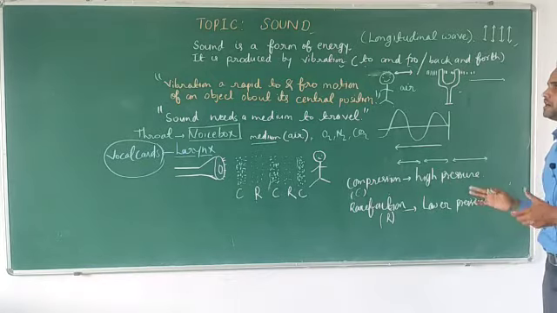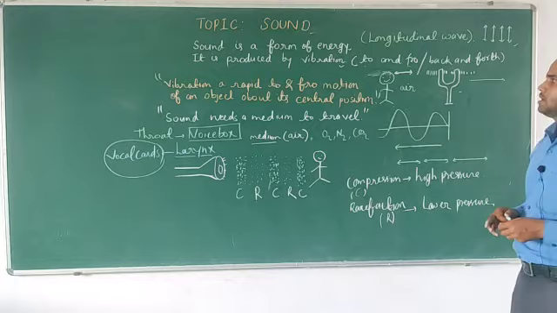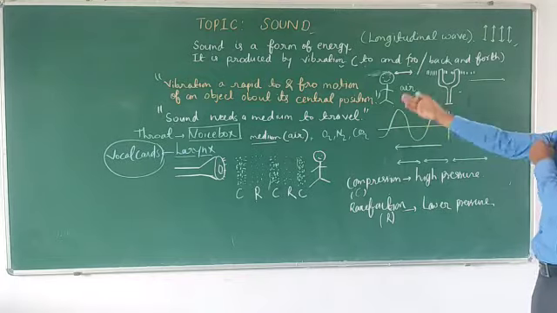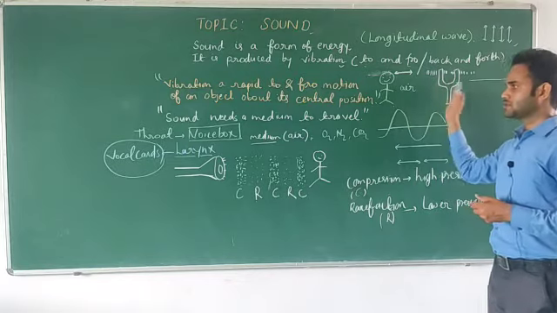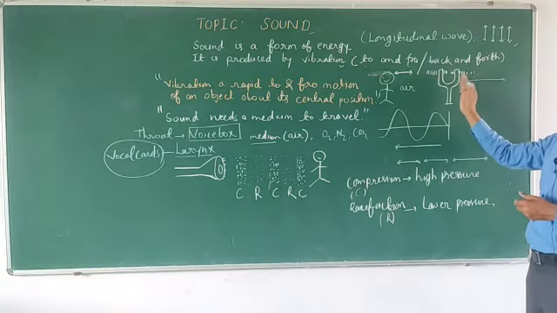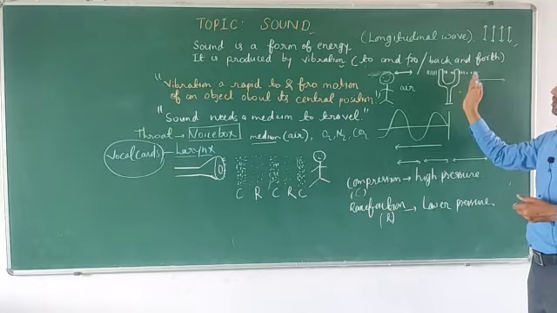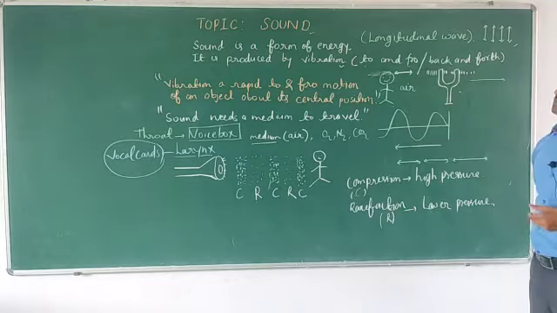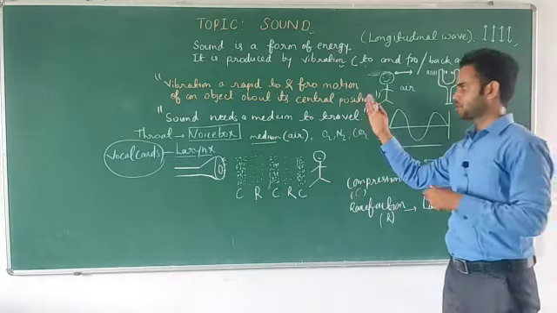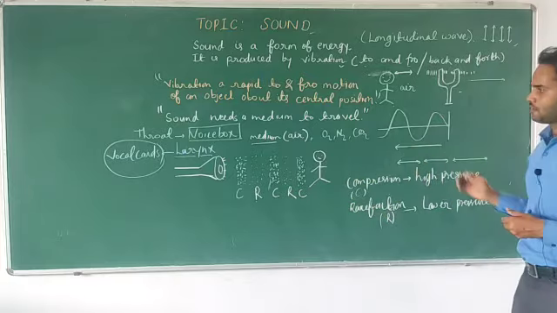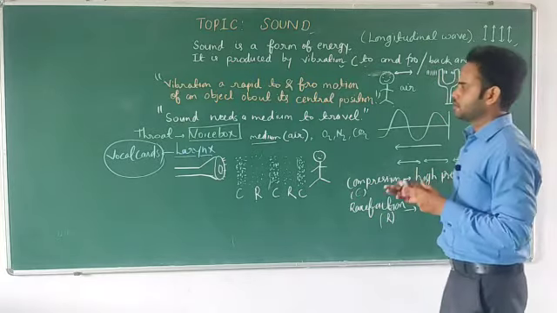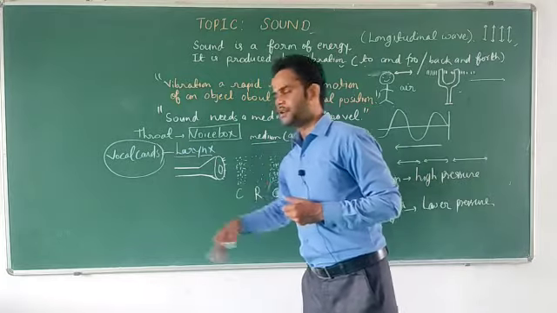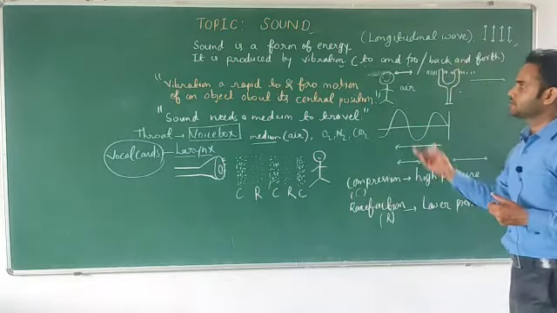So in this video we discussed many basic terms: sound is a form of energy, produced by vibration. Vibration is rapid to and fro motion of an object about its central position. Sound needs a medium to travel; without a medium it cannot travel. We have a voice box in our throat which contains vocal cords that vibrate when we speak, and after that we can produce sound.